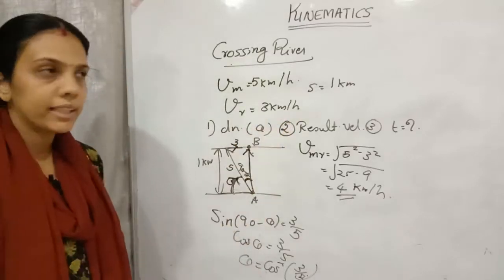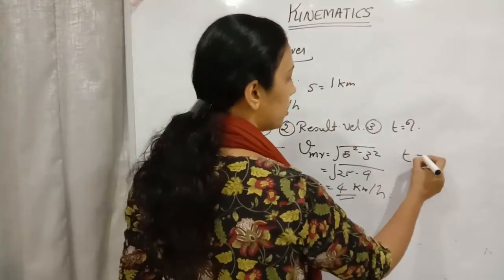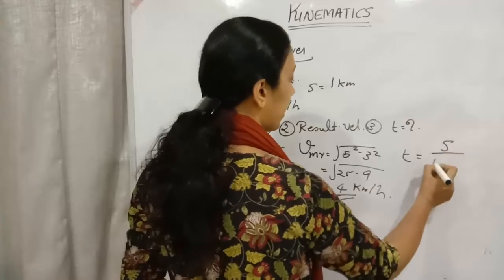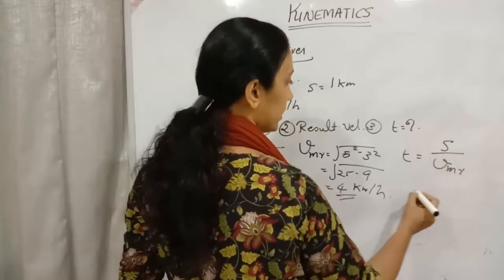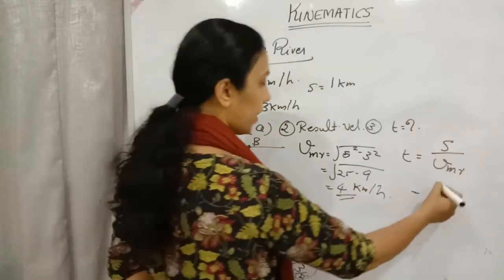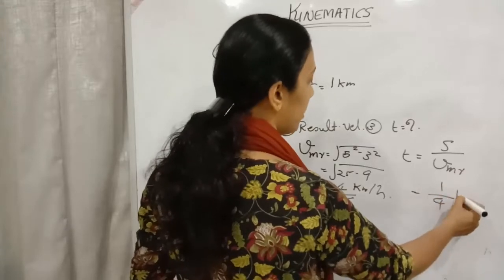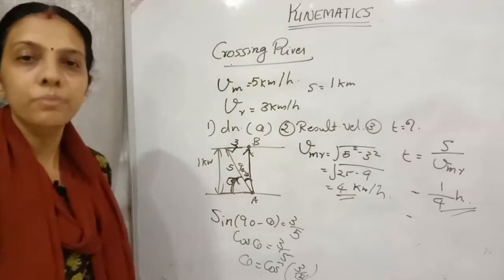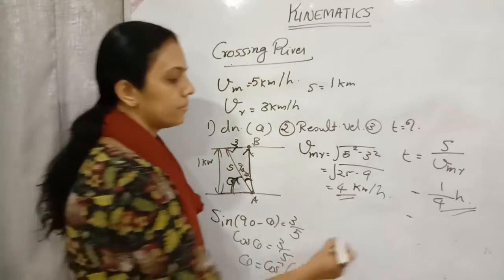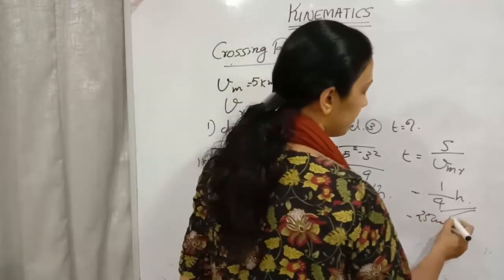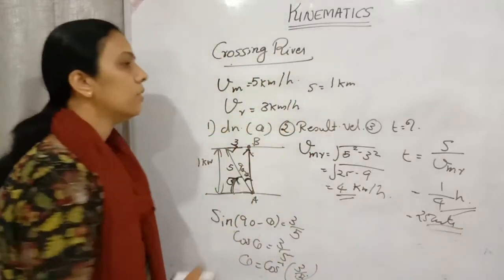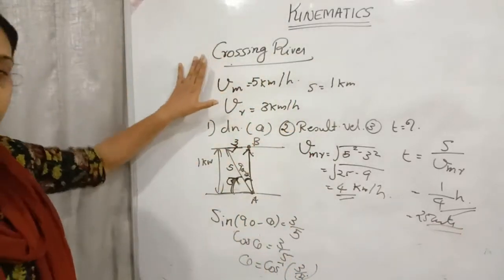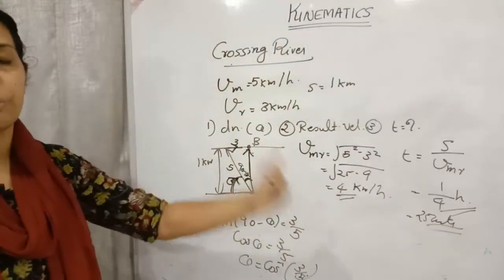Now how can we find the time? Time will be equal to distance covered divided by resultant velocity. Distance covered is 1 kilometer divided by 4, so 1 by 4 hours. That will be equal to 15 minutes. Okay, clear? This is how we will be finding it. This is the simplest case, reaching the exactly opposite point.